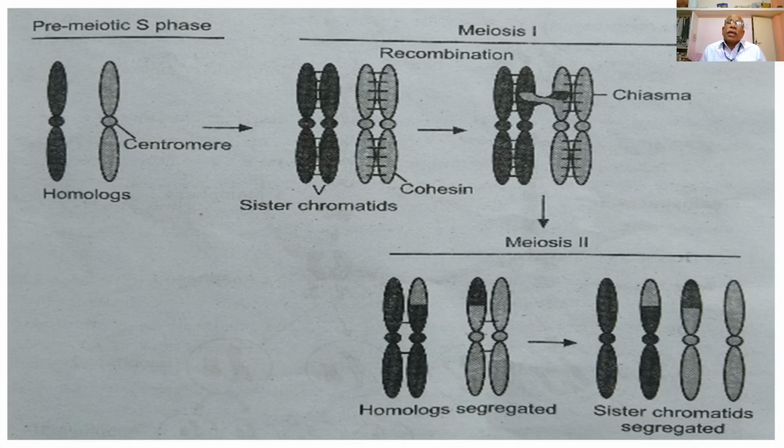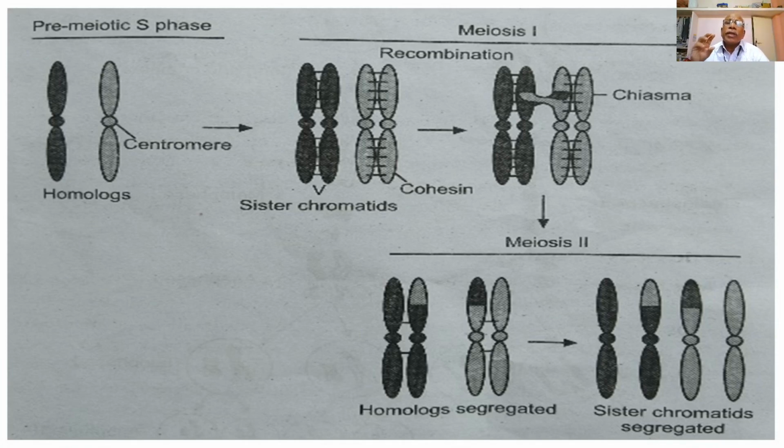So the gametes are thus formed by the gamete mother cells in the gonads, that is the egg mother cell or the sperm mother cell, which undergoes the process of meiosis, passing through meiosis first and meiosis second, or the first meiotic division and the second meiotic division.